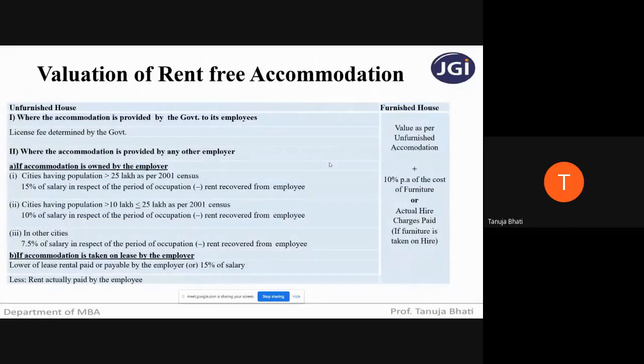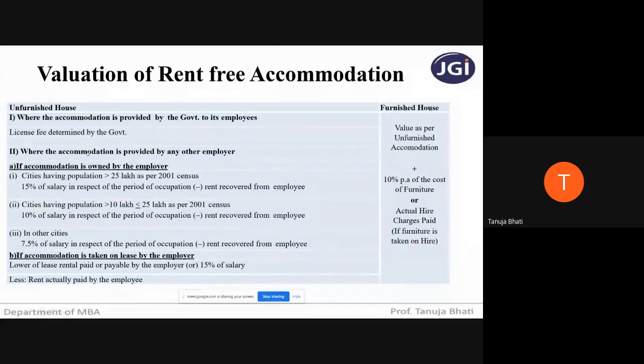Okay, so we were here, valuation of rent-free accommodation. So you all know what is rent-free accommodation. Now, when the employer is giving the accommodation which is unfurnished, by unfurnished, I mean there is no furniture in that particular house. So where the accommodation is provided by the government to its employees, then the value that you're going to take is the license fee determined by the government. This will never come in the exam because it is so simple. There is no working at all required.